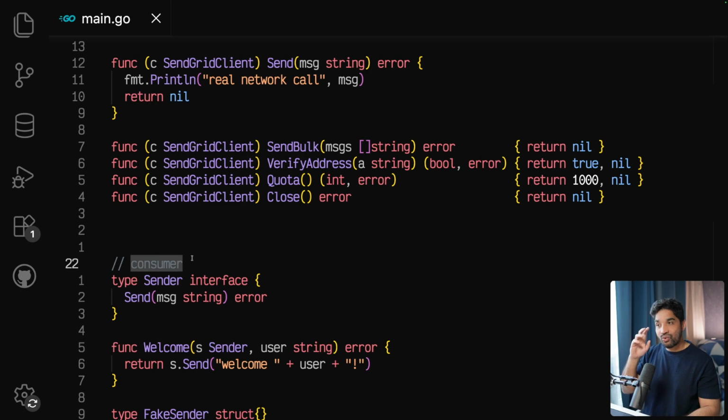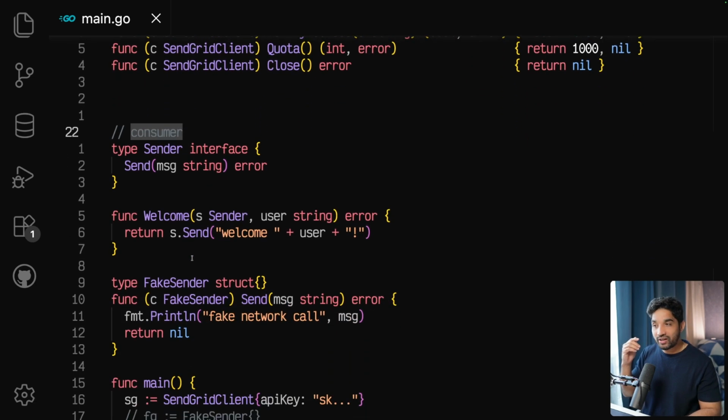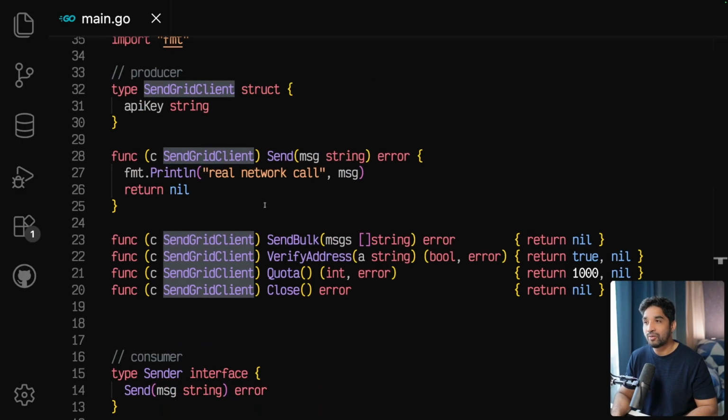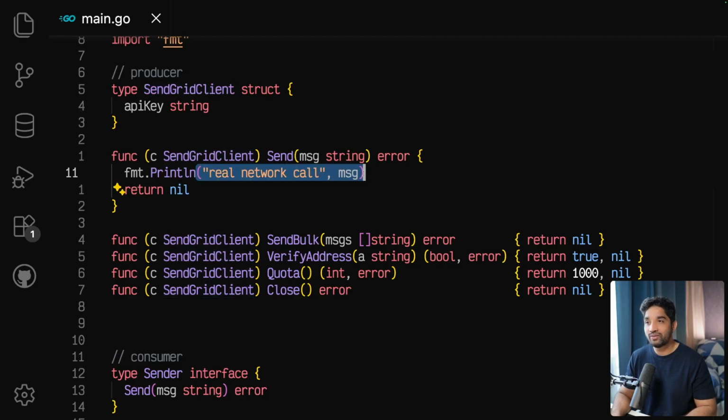Now you might think, what is the benefit of doing this, right? So I'll tell you what is the benefit. Let's say we are testing this welcome method. Okay. And in order to test this welcome method, right now we have this sendGrid client passed in, and this sendGrid client might be calling real network request.